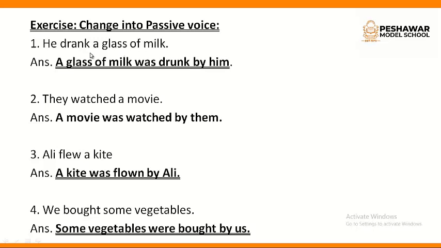Drank is the second form of drink. We are going to use the third form, that is drunk. A glass of milk was drunk. Adding preposition by, he becomes him. A glass of milk was drunk by him. This is passive voice. This was simple.